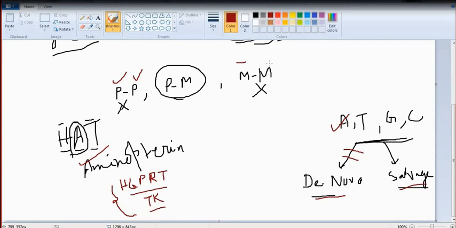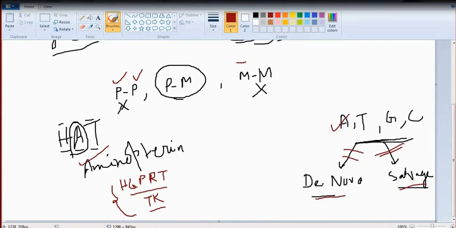Whether they are TK plus or not is not essential, but they are HGPRT minus. Because myeloma cells are HGPRT minus, one of the vital enzymes is missing in the myeloma cell. They cannot go for the salvage pathway, so the salvage pathway will be blocked.